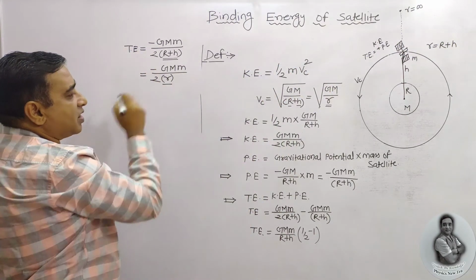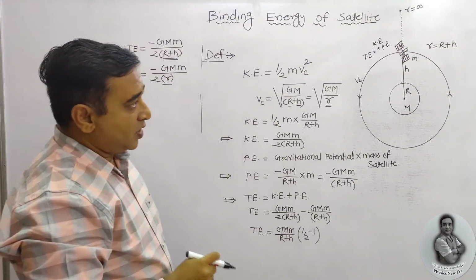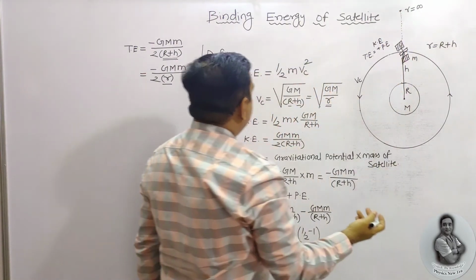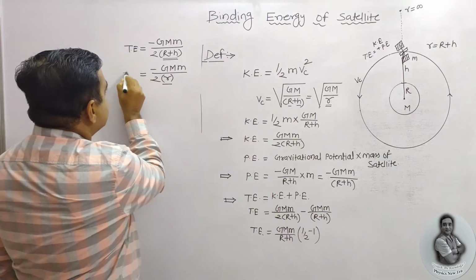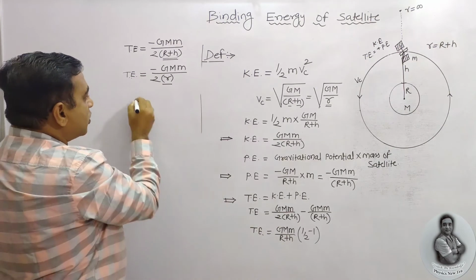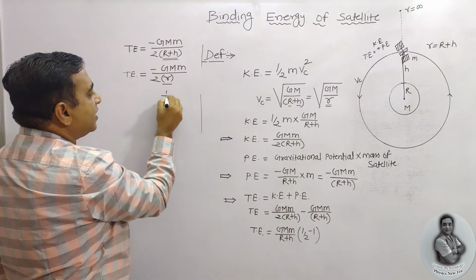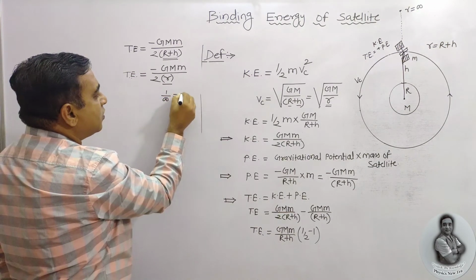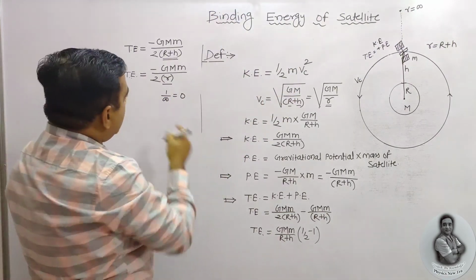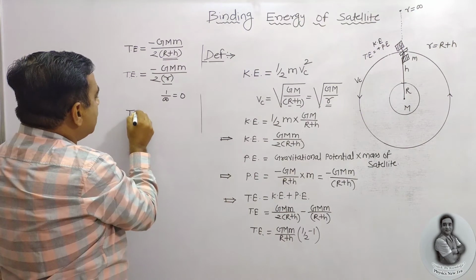If this orbital distance or orbit is infinite, we know that total energy is equal to 0. Why? Because 1 by infinity is equal to 0. When it is at an infinite distance, obviously total energy is equal to 0.